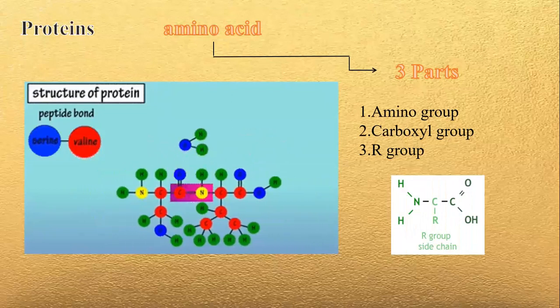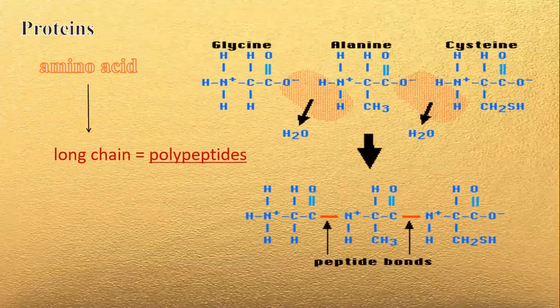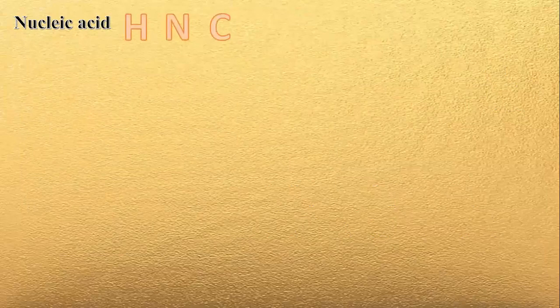Once two or more amino acids combine, it will form a long chain or what we call the polypeptides. A polypeptide is a single linear chain of many amino acids held together by peptide bonds or amide bonds. The last group of organic compound is the nucleic acid, which contains hydrogen, nitrogen, carbon, oxygen, and phosphorus.